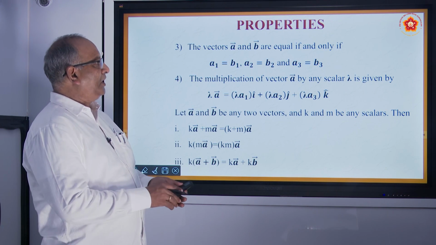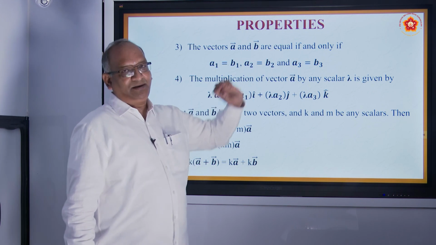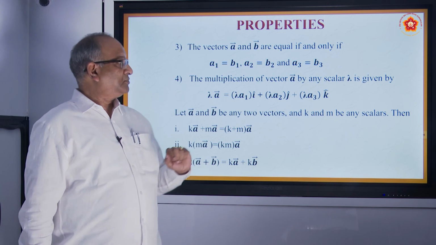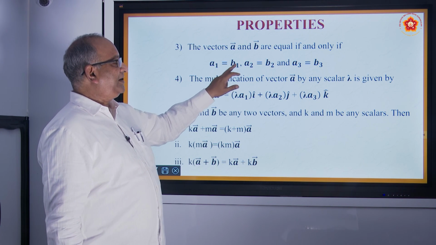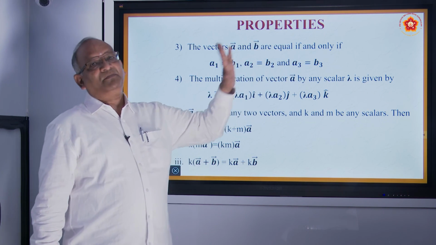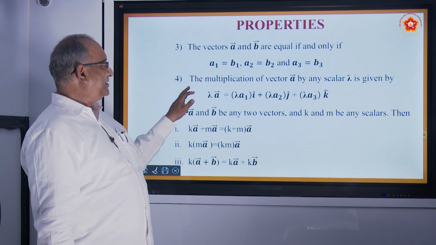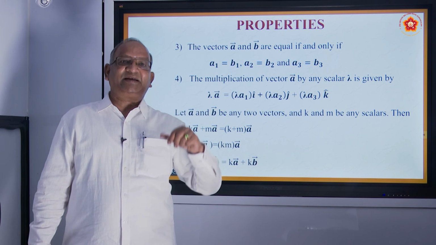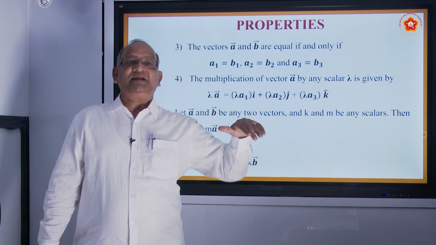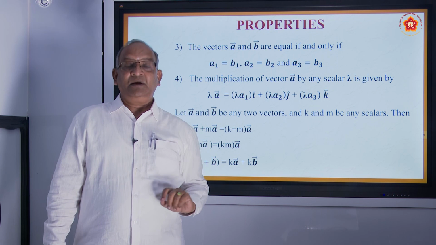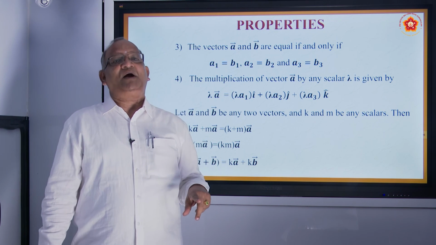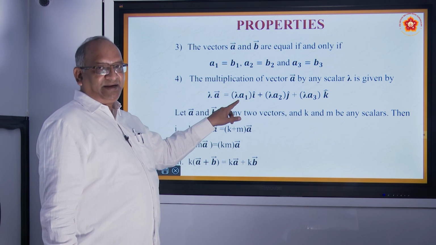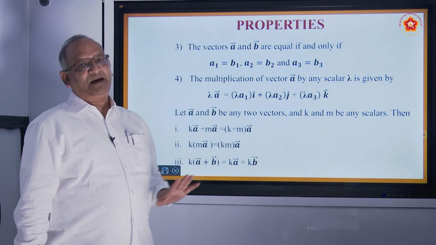Properties. Two vectors A and B are equal. When will they be equal? When their components are equal. So A1 is equal to B1, A2 equal to B2, A3 equal to B3. Similarly, the multiplication of a vector A by a scalar. What happens if you multiply a vector with a scalar? We already discussed, the magnitude gets multiplied lambda times. But if the vector is given in component form, what happens? Same thing happens. If you multiply a vector with lambda, the magnitudes will get multiplied with lambda.